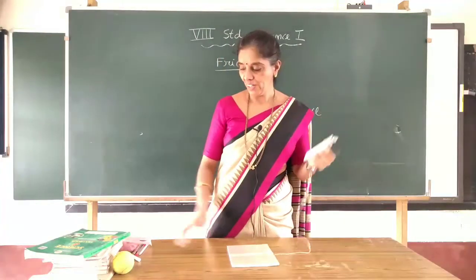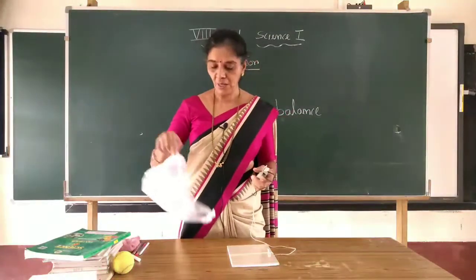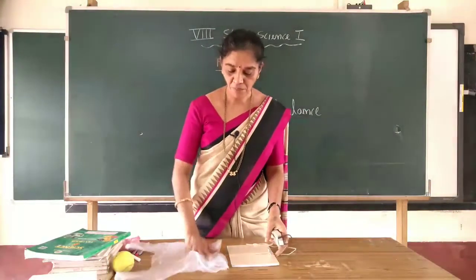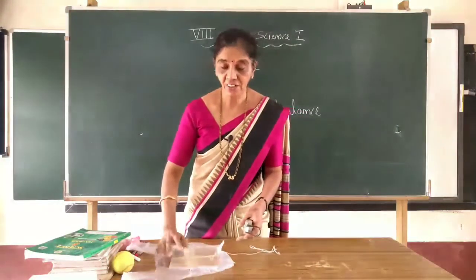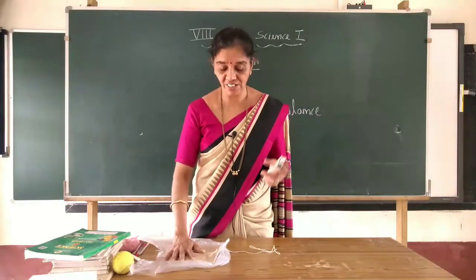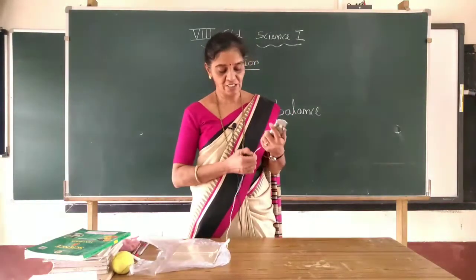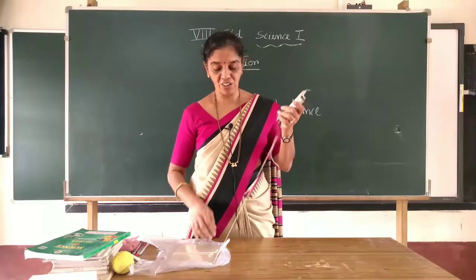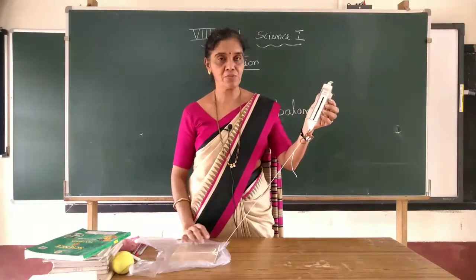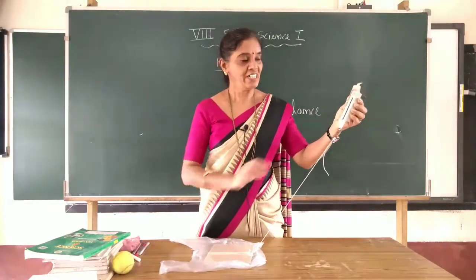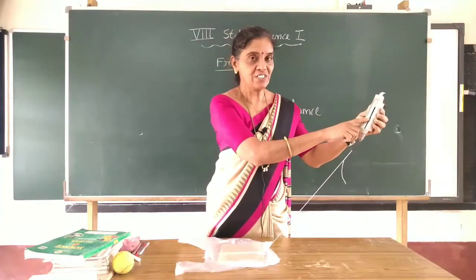Now I can change that force by keeping a polythene bag on the surface. Now I changed the surface. See now what is the force acting. Is it more or less now? You just observe. Now it gives a different reading.